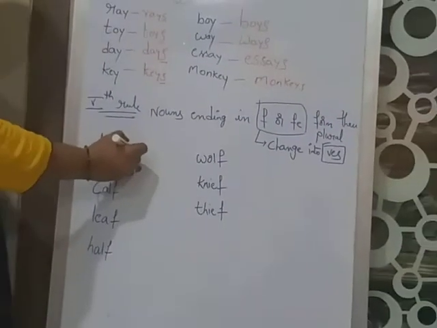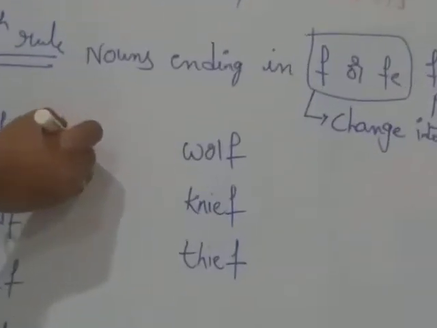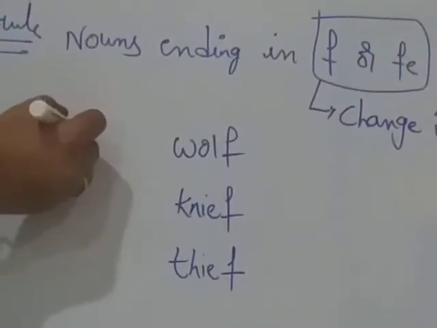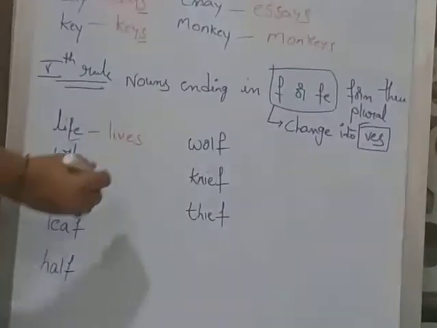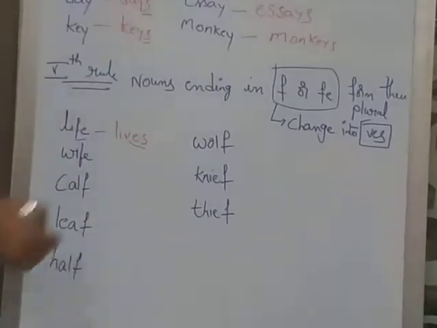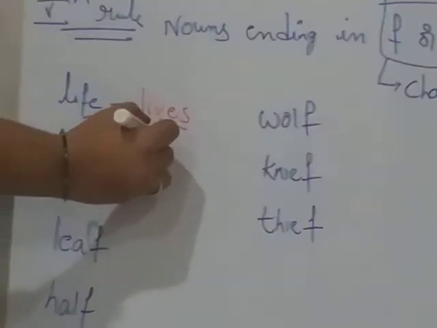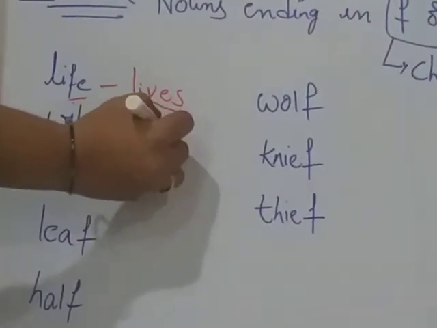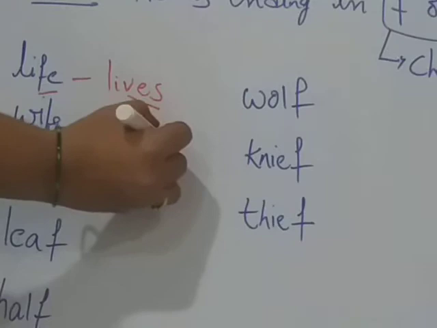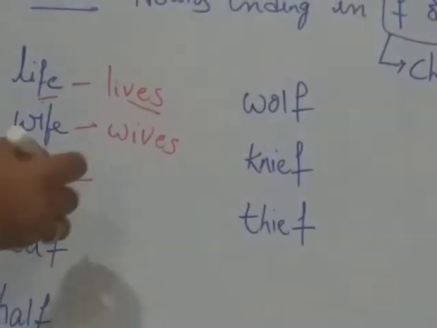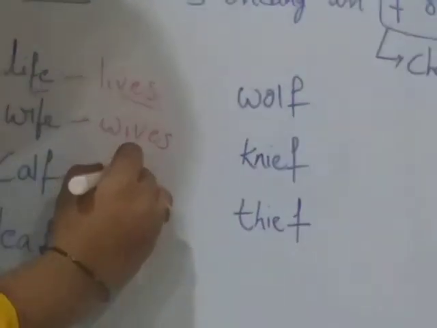How can we write here? Lives. What has been changed here? Ves. Wife, wives. Calf, calves.